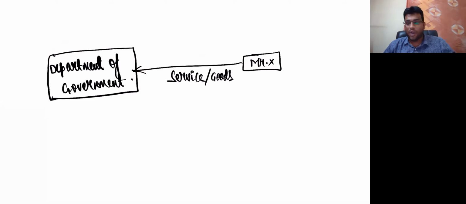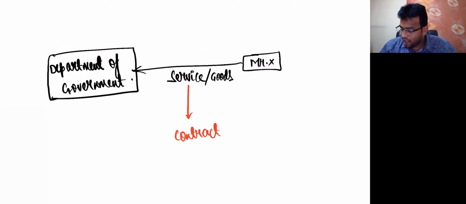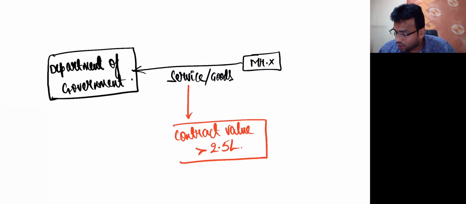When he is giving some service or goods where the contract value is more than 2.5 lakhs, I repeat one more time, the contract value is more than what, my dear friends? 2.5 lakhs. They have fixed one limit in the law, telling that we look at something called contract value. If the contract value is more than 2.5 lakhs, only then the provisions of TDS will apply. If the contract value is less than 2.5 lakhs, then the provisions of TDS will not apply.